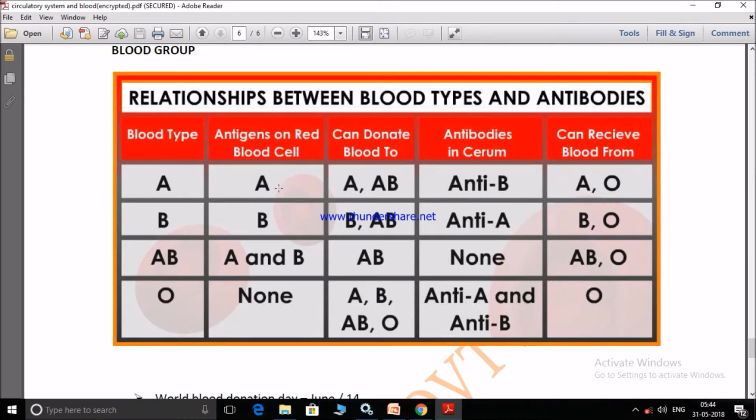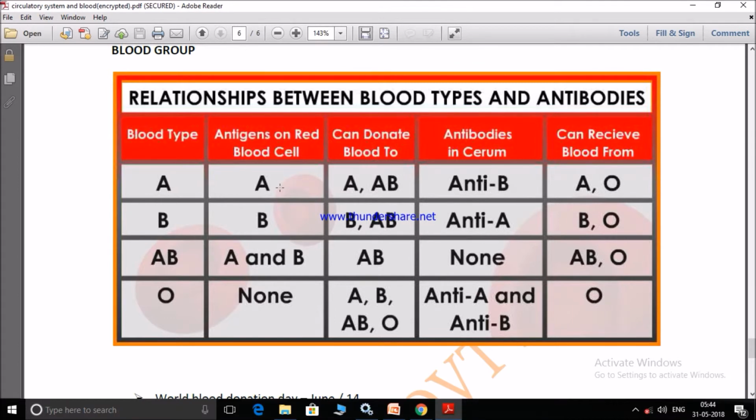Due to the presence of this A antigen, that blood group is known as A blood group. If the RBC contains B antigen, then it is known as B blood group. If the RBC contains both A and B antigens, that is known as AB type. If there is no antigen in the RBC, then that blood is considered O blood type.